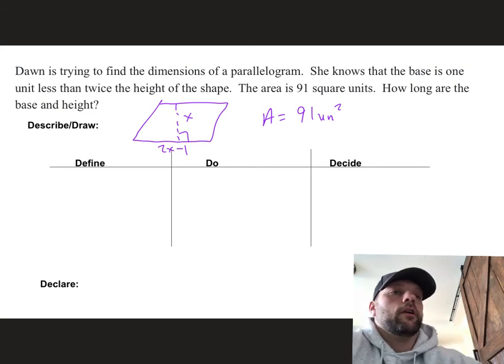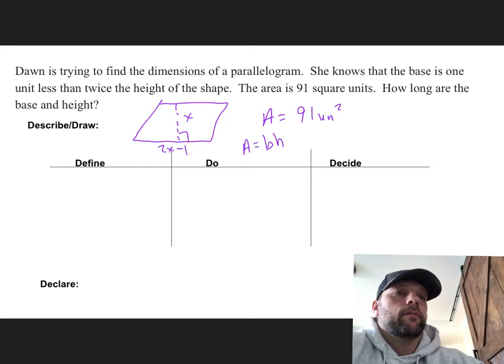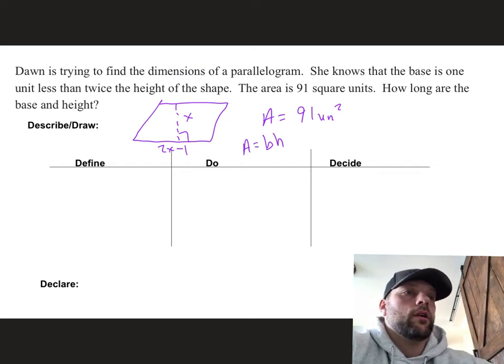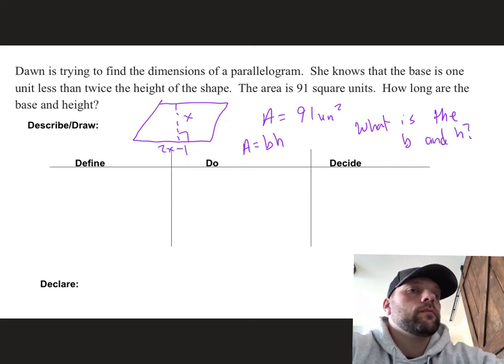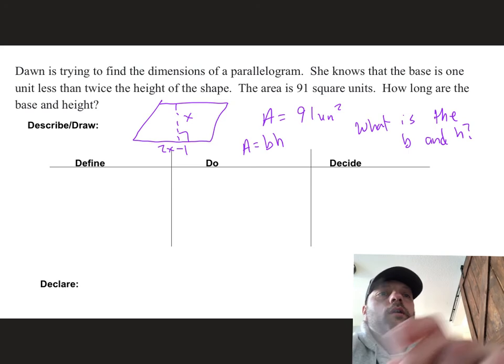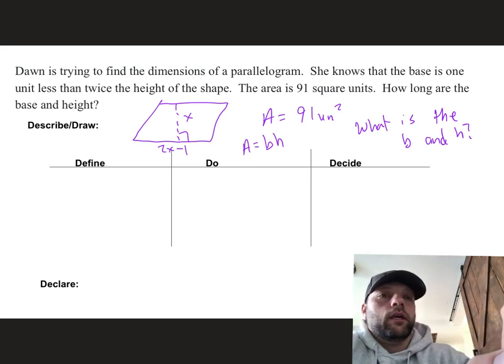Remember, when we're trying to find the area of a parallelogram, it is base times height. All right, so we're looking for what is the base and height. Okay, so in the define, my height and my base.